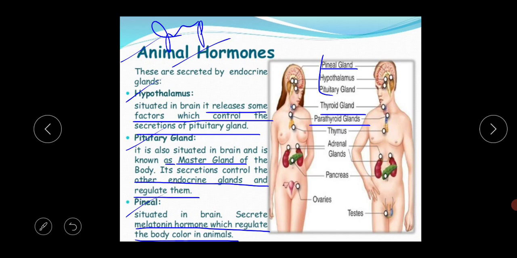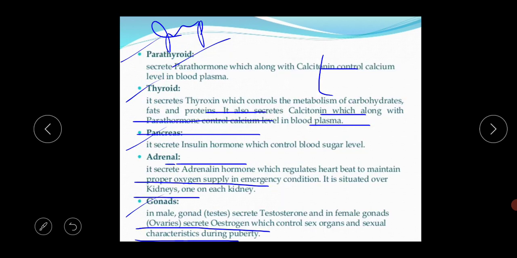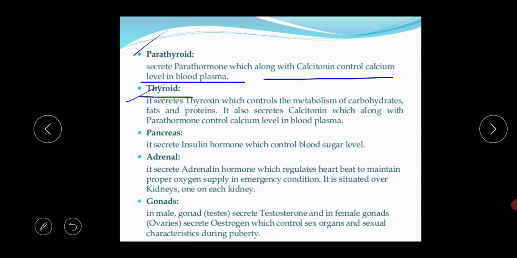In the neck portion, the thyroid gland is there. What is the basic structure of the thyroid gland? This thyroid gland is a brown-colored, shield-shaped structure. The hormone secreted from the thyroid gland is thyroxine.